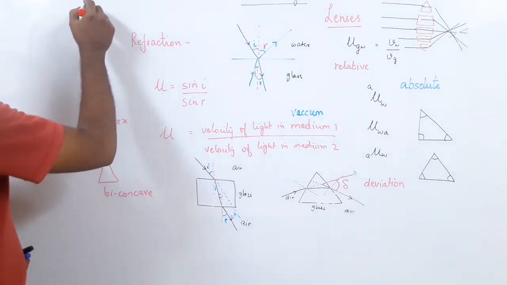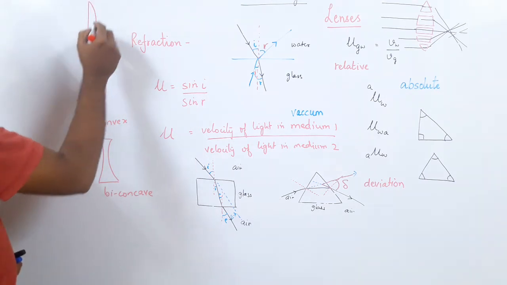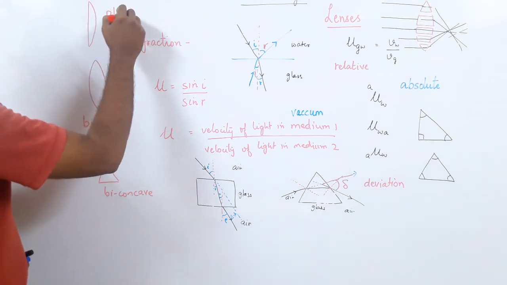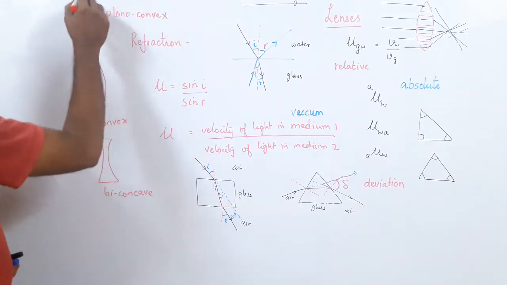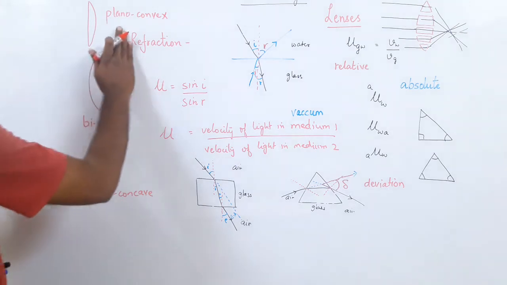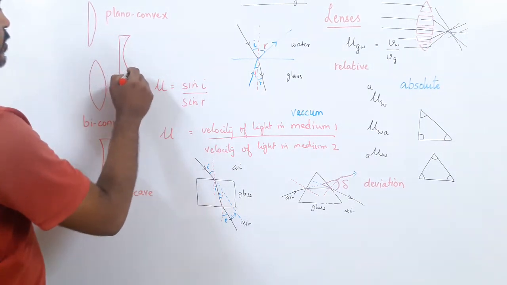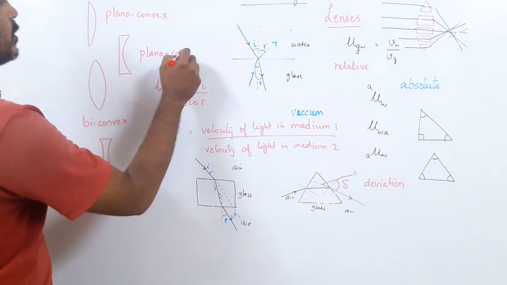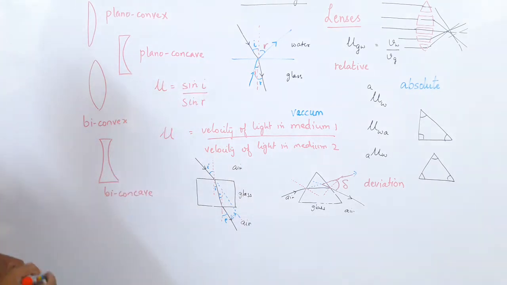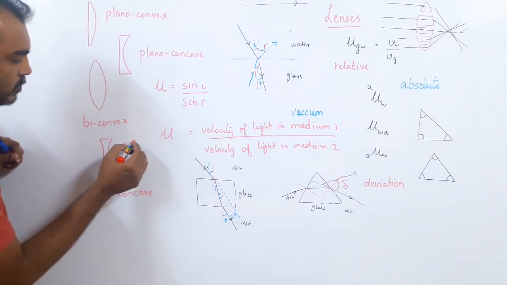Now we can have one side plane and one side convex. So what will I call this? I will call this plano-convex. A plane and a convex is called a plano-convex. Okay? If I have a plane and a concave, I will call this plano-concave. Are you following the names? Biconvex, biconcave, plano-convex, plano-concave. Then I can have what?